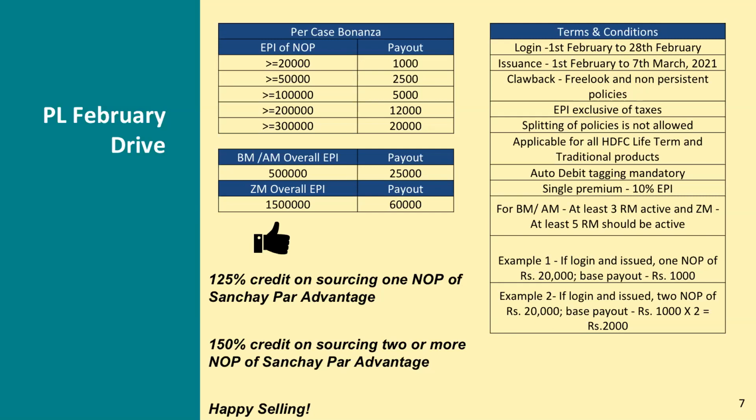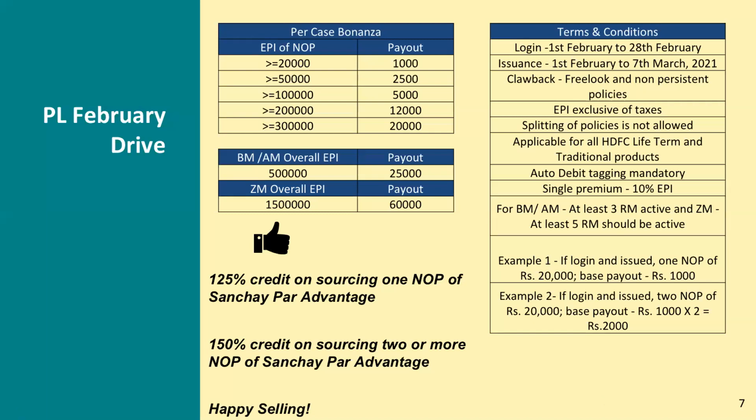And overall above this, for the branch manager, in our case the AVP, and other cluster heads, if they do 5 lakhs from their team, there will be an additional payout of 25,000. And for the zonal heads and regional heads, if we complete 15 lakhs overall as a team, we are going to get a payout of 60,000. And of course, the login is from 1st February to 28th. So we've just got 7 days left now, including today.